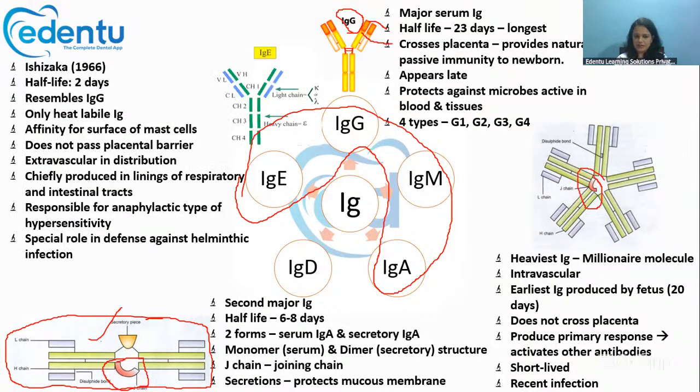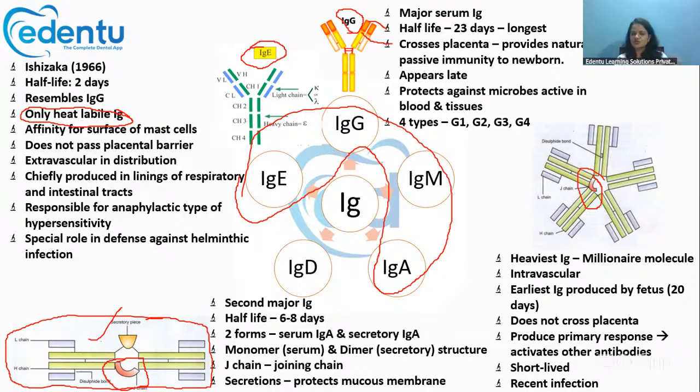Then IgE. IgE resembles IgG and its half-life is just 2 days. It is the only heat labile immunoglobulin. It does not cross the placental barrier and it has an affinity for mast cells.